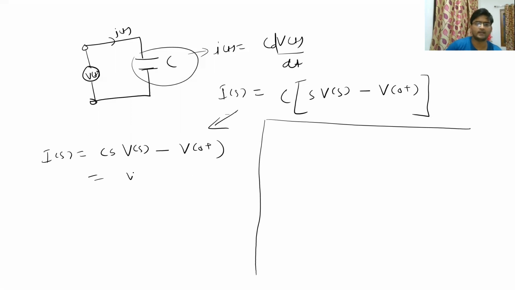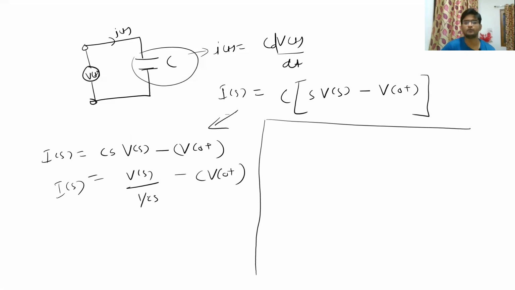This can also be written as Vs divided by 1 upon Cs, and you know that s is equal to j omega. So it will be similar to 1 upon j omega C. So what does 1 upon j omega C represent? It represents the impedance of a capacitor, minus CV0 plus, right? So you get a KCL equation of this form. So if you want to draw a circuit using this equation, the circuit will look like this.